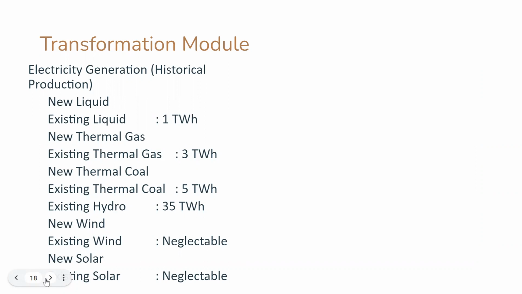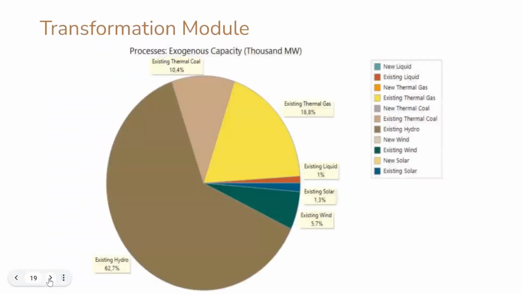Existing liquid 1 terawatt hours, existing thermal gas 3 terawatt hours, existing thermal coal 5 terawatt hours, existing hydro 35 terawatt hours, and existing wind and existing solar negligible. It means that there is no data for this section.